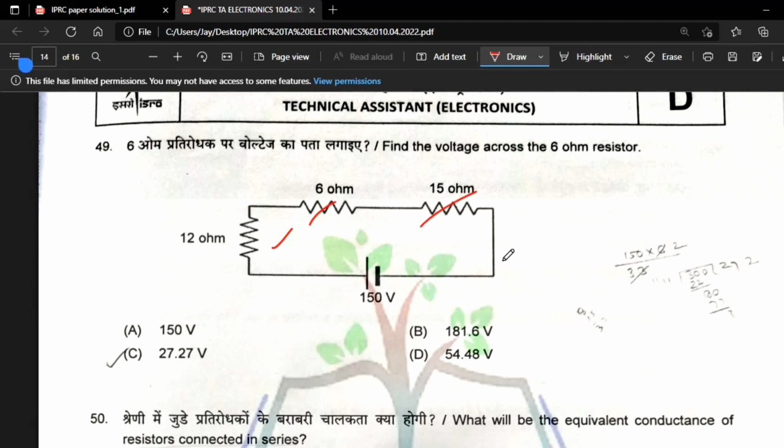Then next, 49 is the voltage across the 6 ohm resistor, so this is also directly the voltage divider rule. You can take 150 into 6 by the total, which is 15 and 12 is 27, and 6 is 33. So by the voltage divider rule you can calculate it.